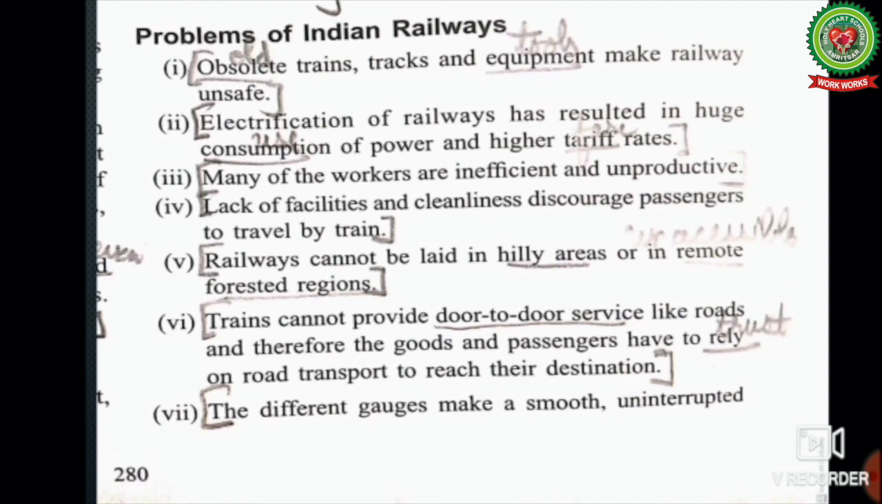Railways cannot be laid in hilly areas or in remote, that is inaccessible, or forested regions, as there is a risk of laying railway tracks in these regions. Trains cannot provide door-to-door service, that is they cannot reach our doorstep like the roadways, and therefore goods and passengers have to rely, that is they have to trust, on road transport to reach their destination.